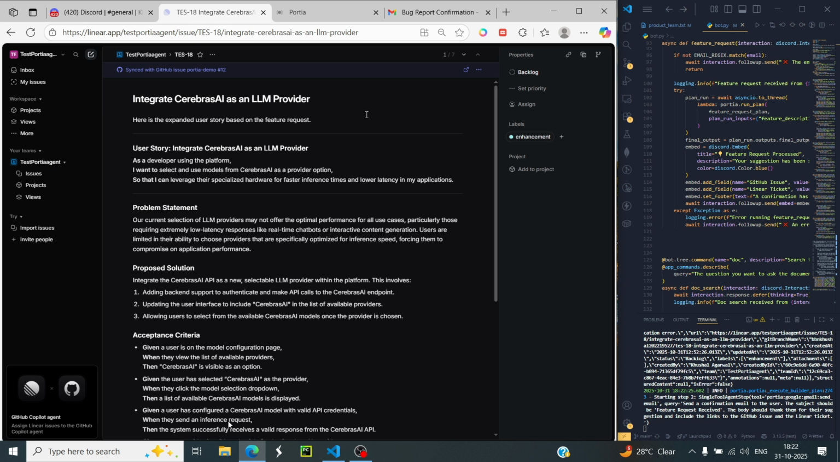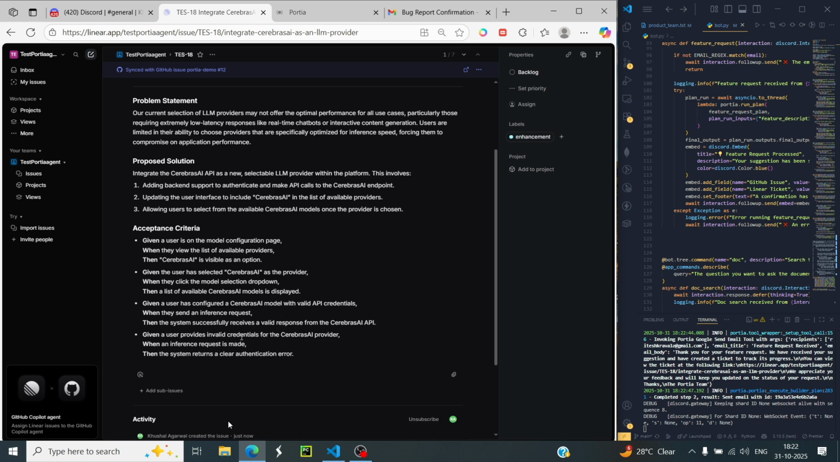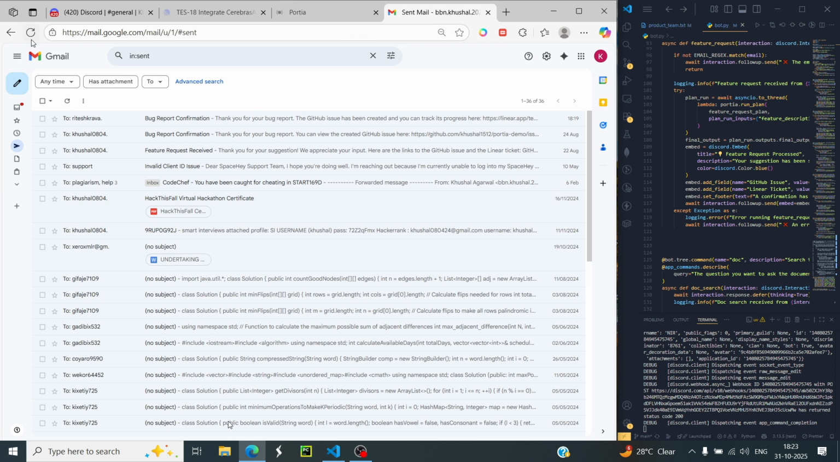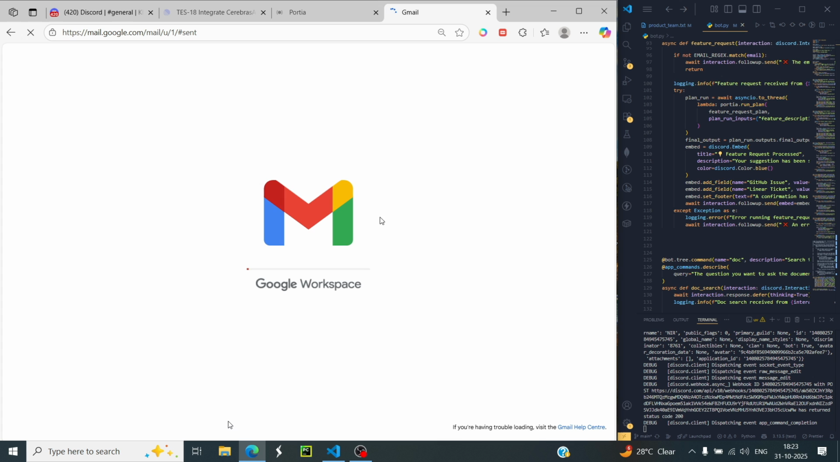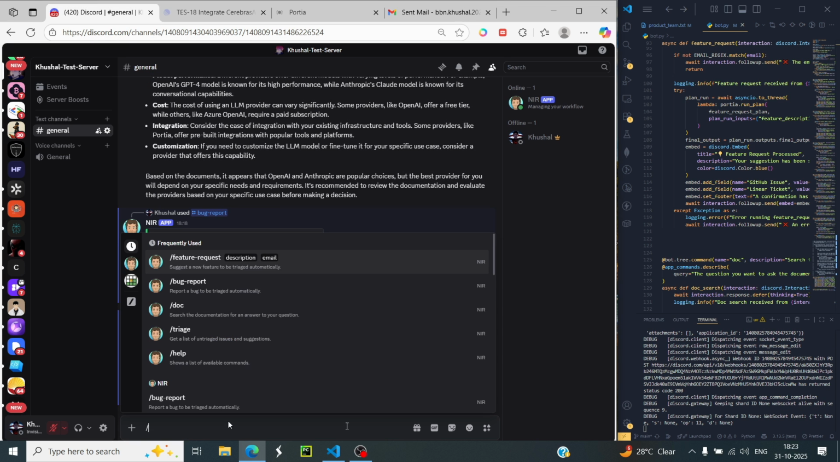And as we can see, I just gave a layman or just natural language input about the feature, and it actually went ahead. It described what should be added, and here it is. It gave a detailed description about what should be added, proposed solution, acceptance criteria, and the user story. Yeah, what the customer wants. And it also sent an email to the user telling that, hey, your feature request has been processed. We're working on it. Yes, feature request received.